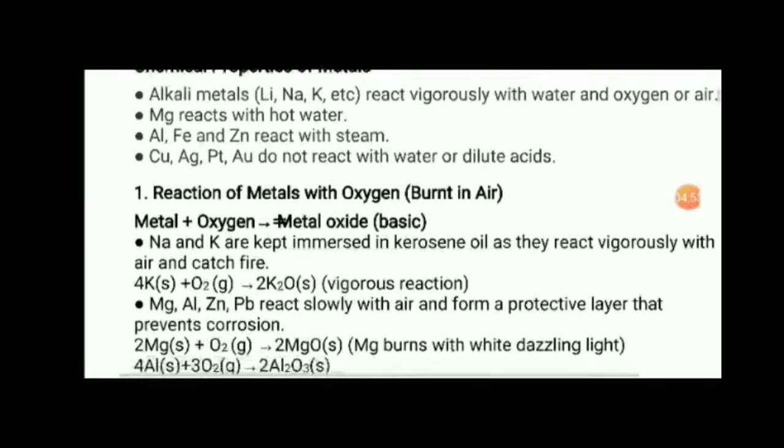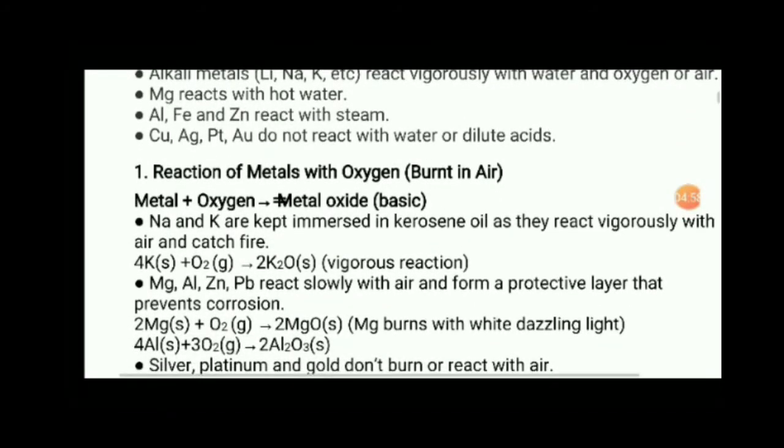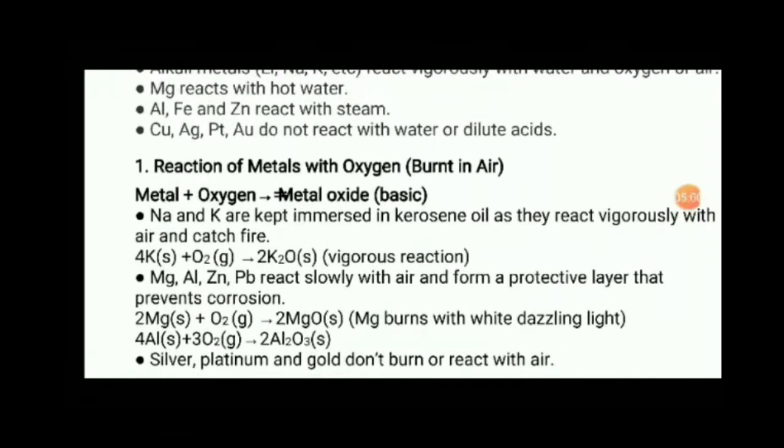The first chemical property is the reaction of metals with oxygen. So when a metal reacts with oxygen, what happens? It produces a metal oxide, and a metal oxide is basic in nature. For example, sodium and potassium are kept immersed in kerosene oil as they react very vigorously with air and catch fire. So sodium and potassium are kept in kerosene.